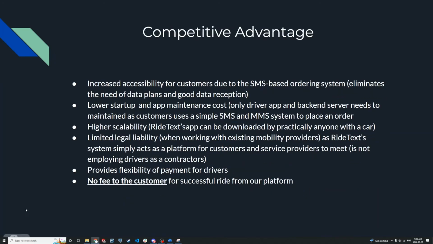Our competitive advantage is increased accessibility for customers due to the SMS-based ordering system, lower startup and app maintenance costs as we only have a UI for the drivers, higher scalability, limited legal liability as we're not employing drivers directly, and the lowest fees in the market.